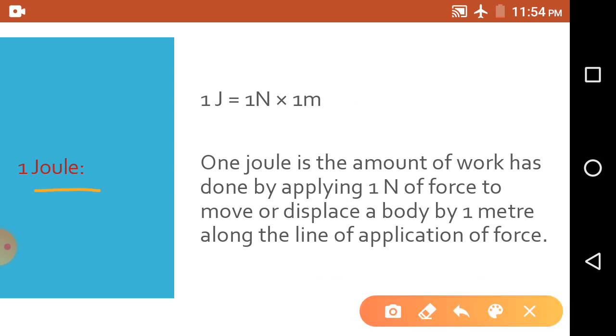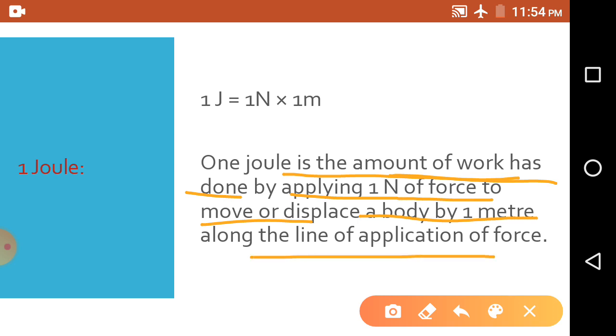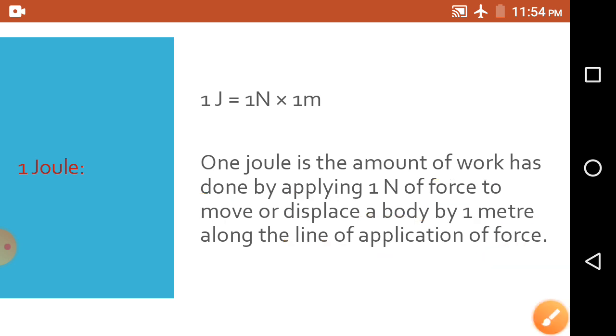Now see, here we have 1 joule equal to 1 Newton into 1 meter. So we can define 1 joule as the amount of work done by applying 1 Newton of force to move or displace a body by 1 meter along the line or direction of application of force. So this is the definition of 1 joule.